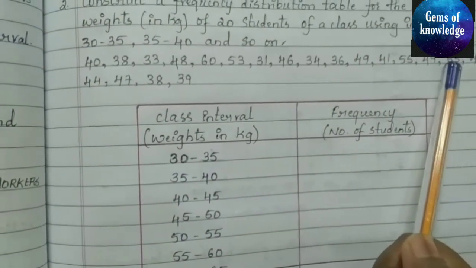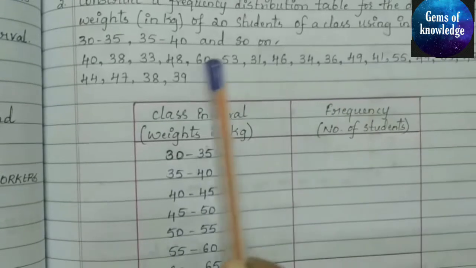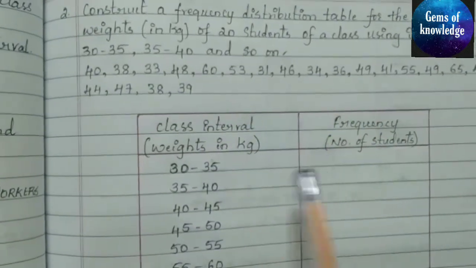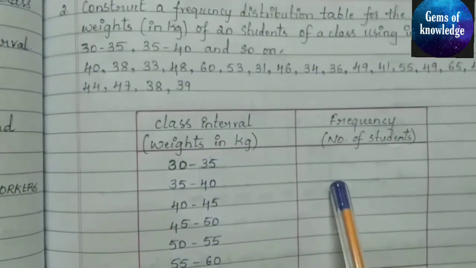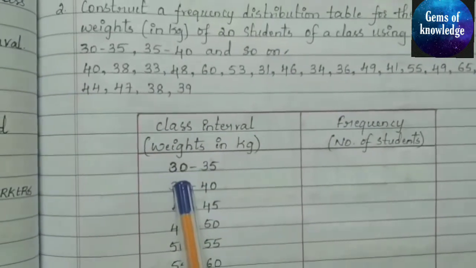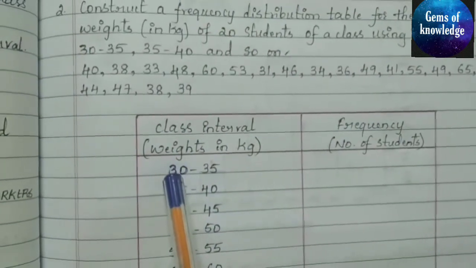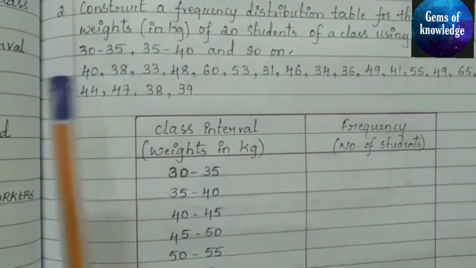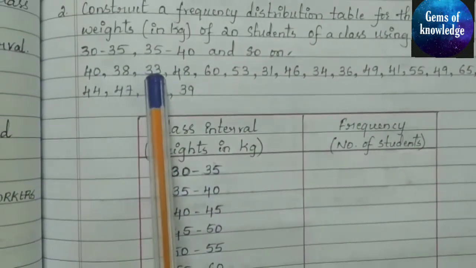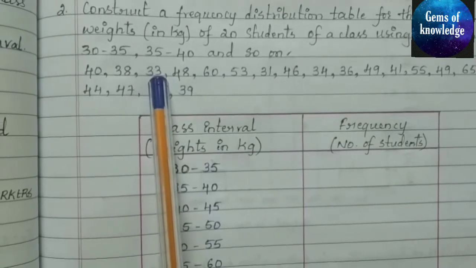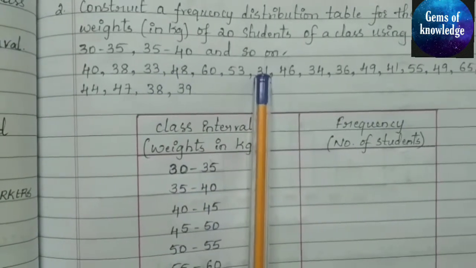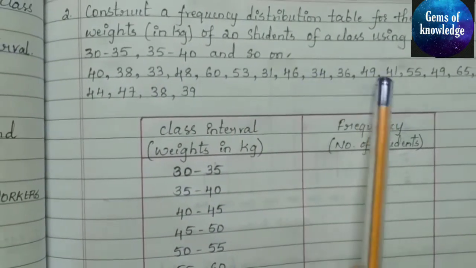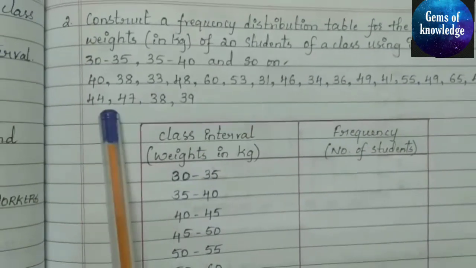So there is no number which is greater than 65 in this. Okay, so according to this we have to write the frequency. Just what we have to check here is between 30 to 35, how many students are there. You can see 30 to 35 comes 1, 2, 3 students.